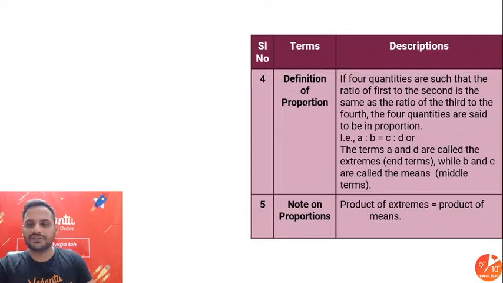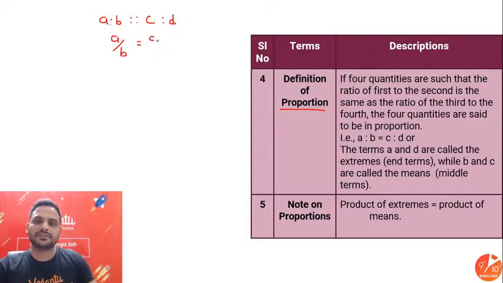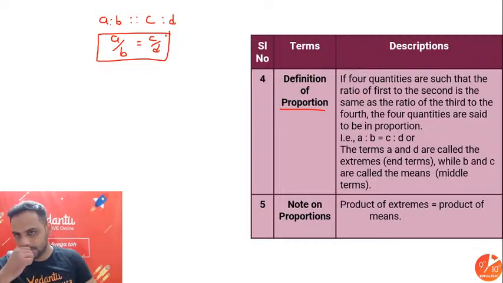Now proportion. What is the meaning of proportion? Proportion means that two ratios are equal. In simple words, if I say A is to B is proportional to C is to D, it means that A by B is equal to C by D.